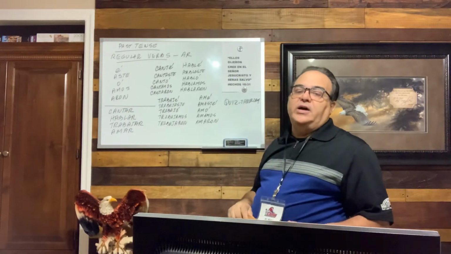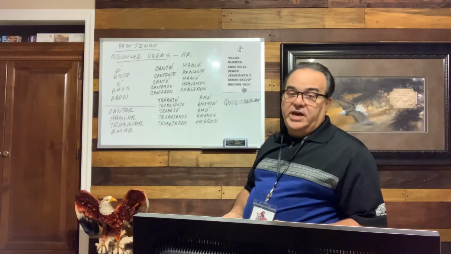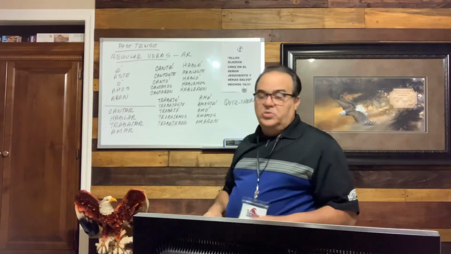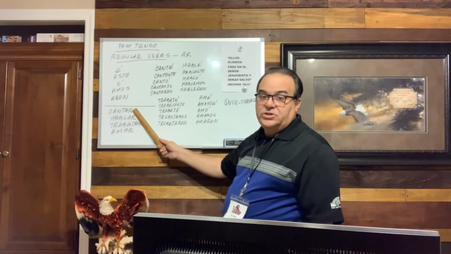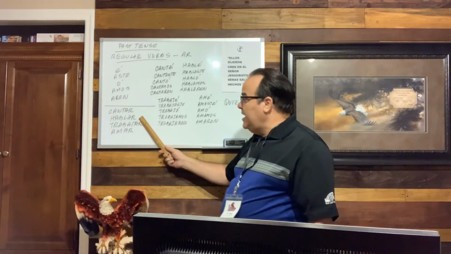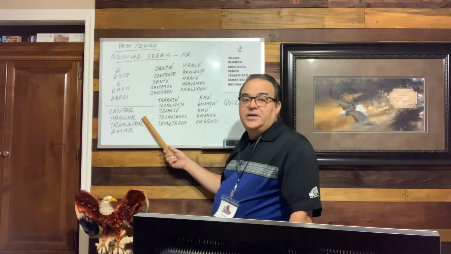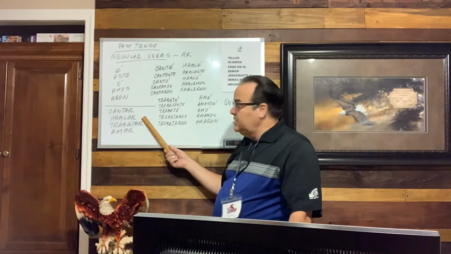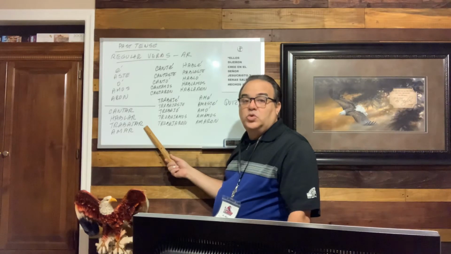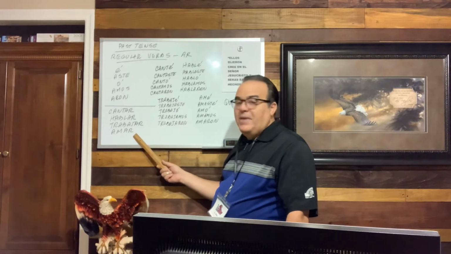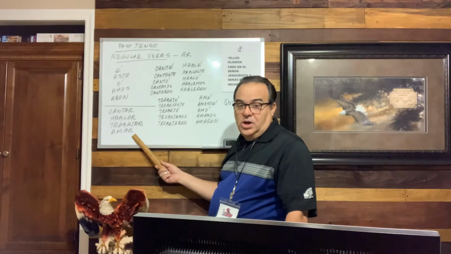So we're going to make a practice with some of the words that finish with the AR ending, and they are regular verbs. Like cantar, which is to sing; hablar, to speak or to talk; trabajar, to work; and amar, to love.